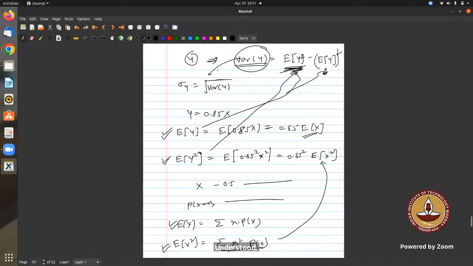So I'm not going to solve this because it will take a lot of time. These are all calculations.